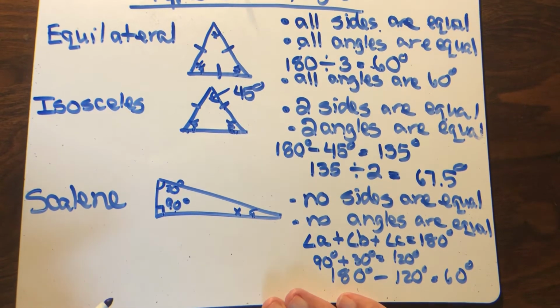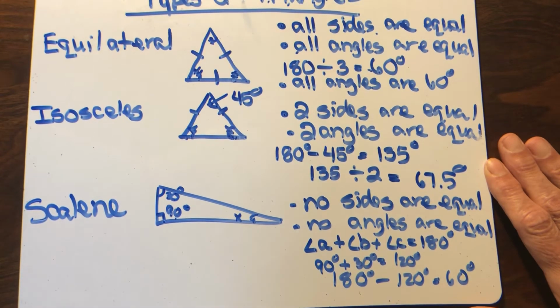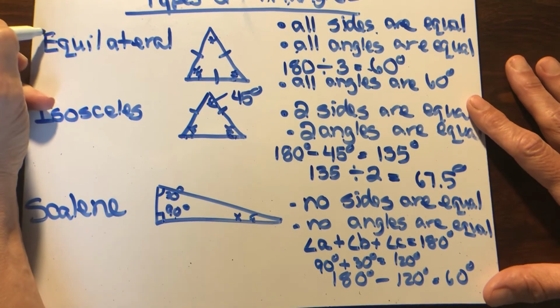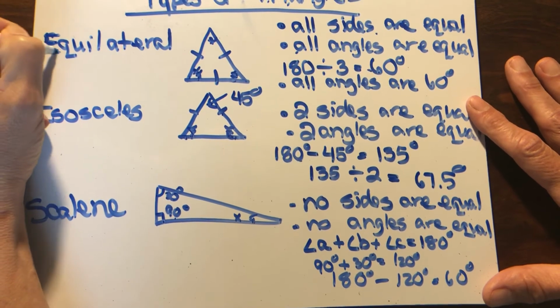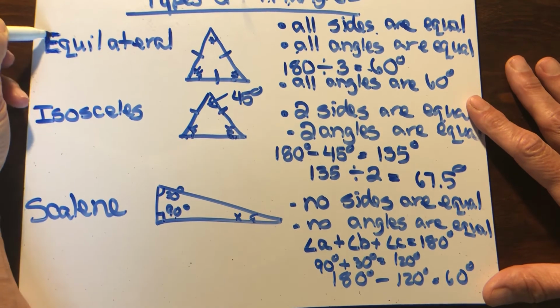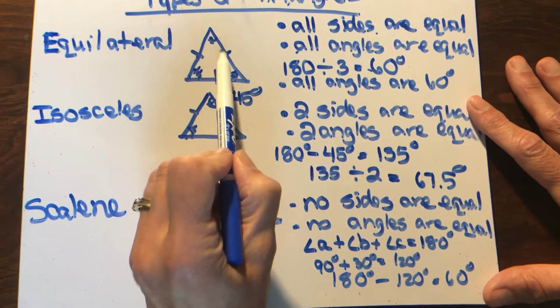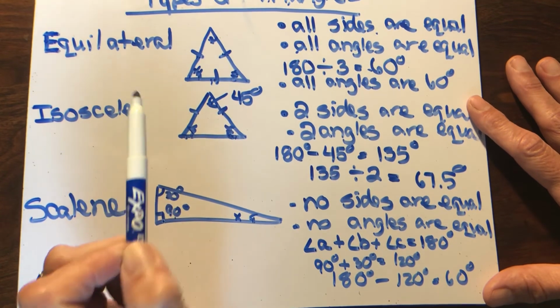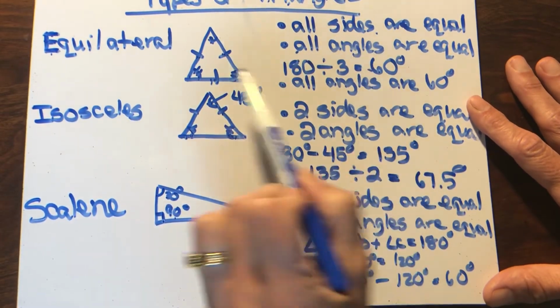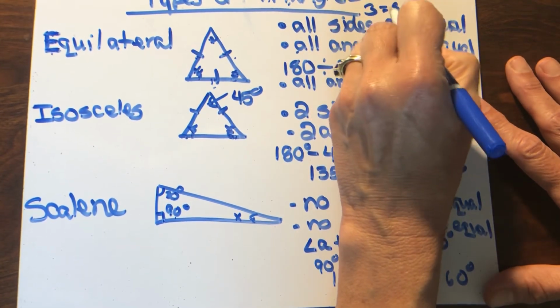Now, here's a little trick that I learned as an adult, how to tell these apart. Looking at the capital letter E, how many lines do you have in the letter E that are going in this direction here? You have 3. How many tick marks do you have here marking equal sides? You have 3. So equilateral has 3 equal sides.